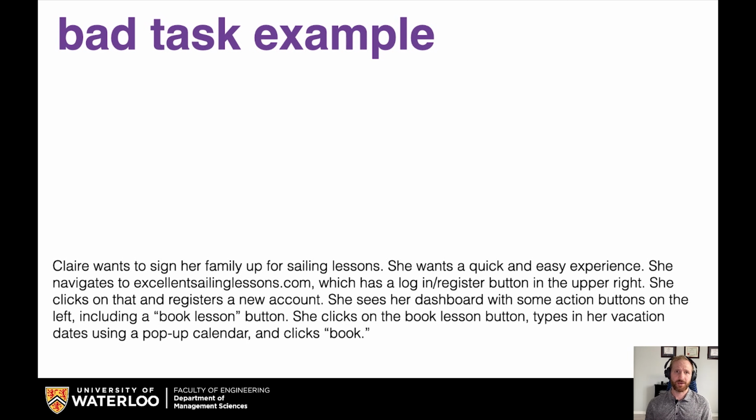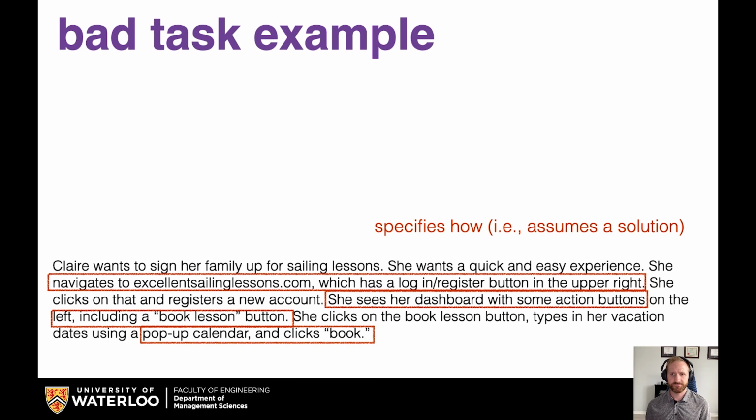This is the one I would consider the bad task example. What's wrong about it? What doesn't make sense? Well, first of all, it specifies how. In other words, it assumes a solution. So it says that there's a website, excellentSailingLessons.com, which has a login register button in the upper right.